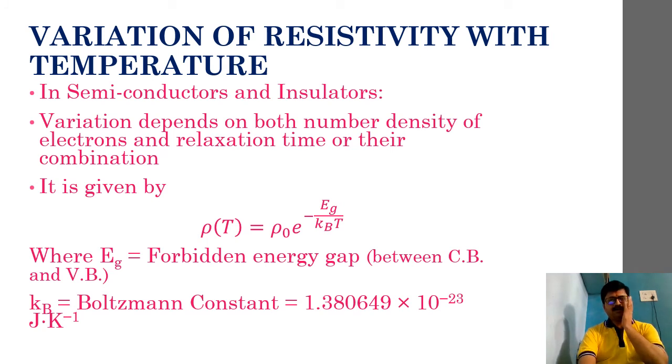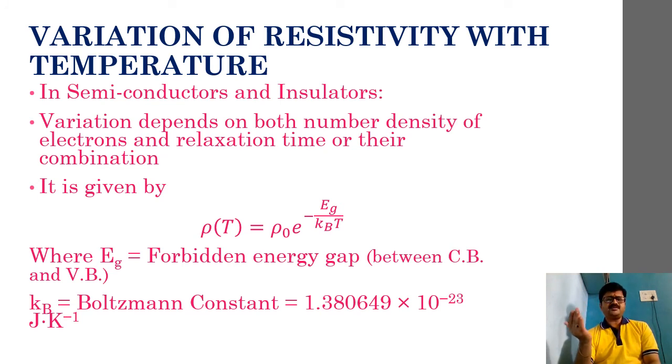Okay. Now over here, why does resistivity decrease? It is very clearly because in case of semiconductors and insulators, the number density n might increase due to rise in temperature, but the relaxation time tau will be changing proportionately such that the product of tau and n will become very large.